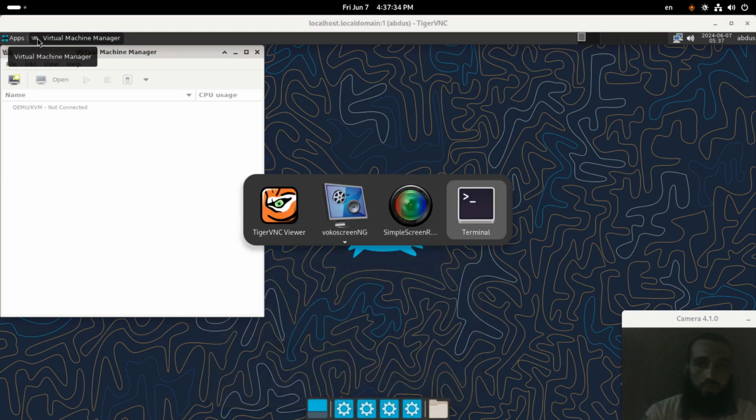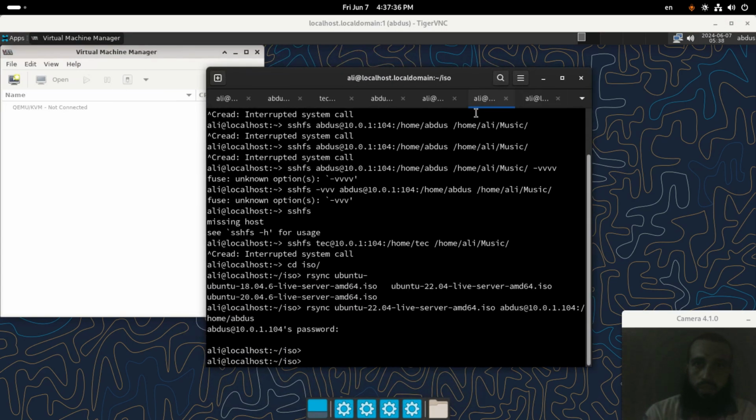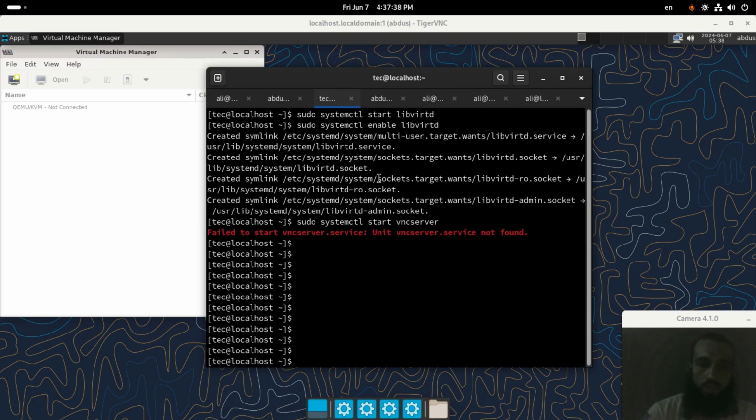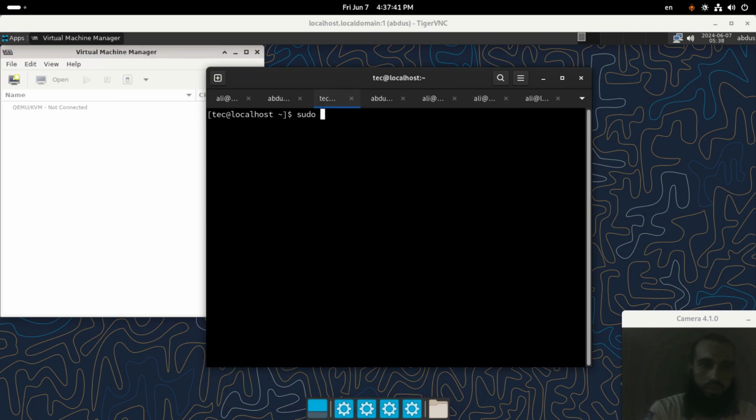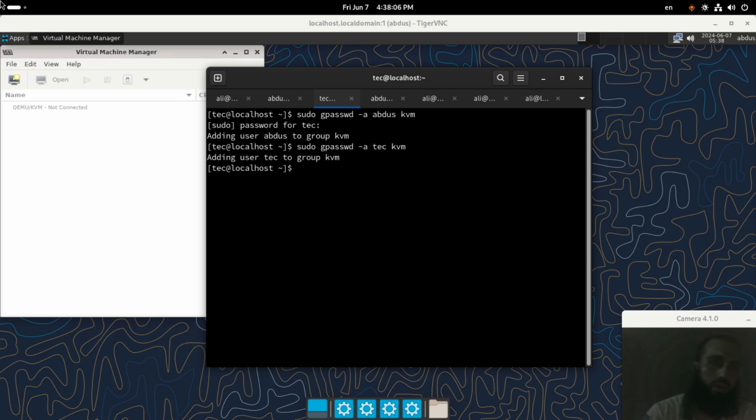And to solve such an issue, we should run this command. Here you put your username, in my case it's like this. Password, and then the second username I have here should be like this. Okay.